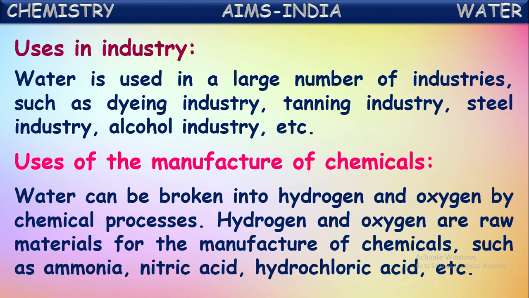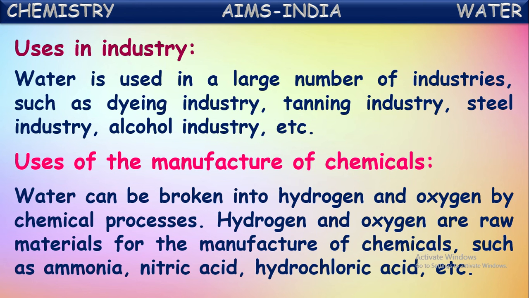Water can be broken into hydrogen and oxygen by a chemical process that we call electrochemical process or electrolysis of water. Just now you were told. By the electrolysis of water, water decomposes into hydrogen and oxygen gases. The hydrogen and oxygen gases are raw materials for the manufacturing of so many chemicals such as ammonia, nitric acid, hydrochloric acid, etc. These chemicals are prepared from either hydrogen or oxygen, which are derived from water by electrolysis.